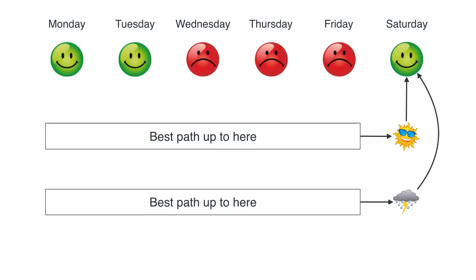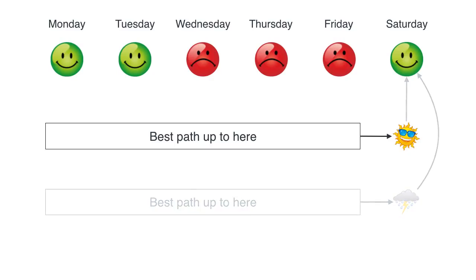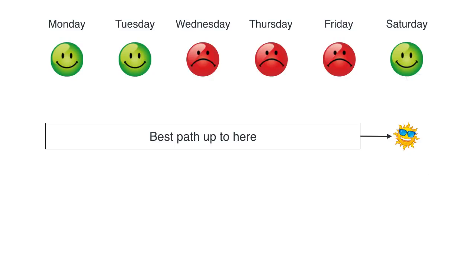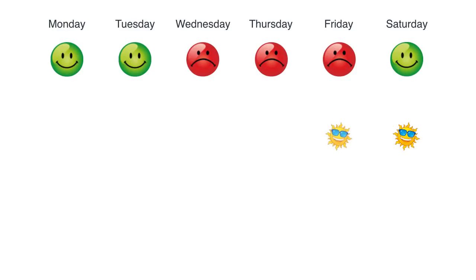Now let's look at the top one, the best path up to the sunny day. So the previous day could have been sunny or it could have been rainy, right?